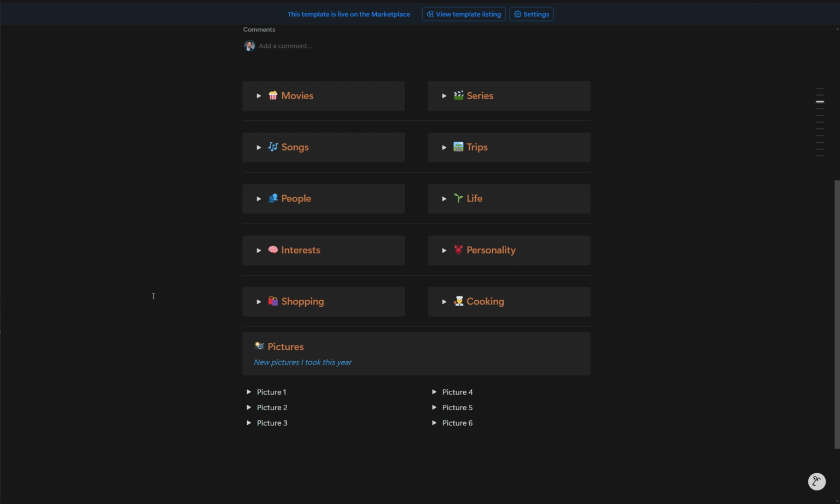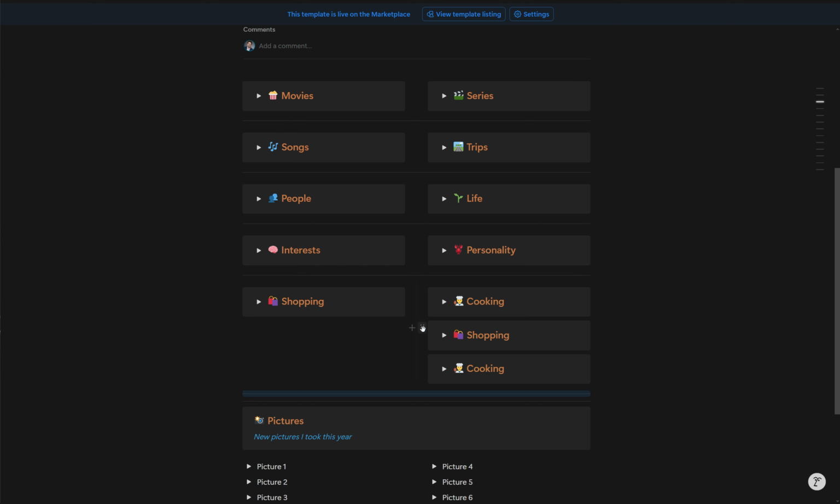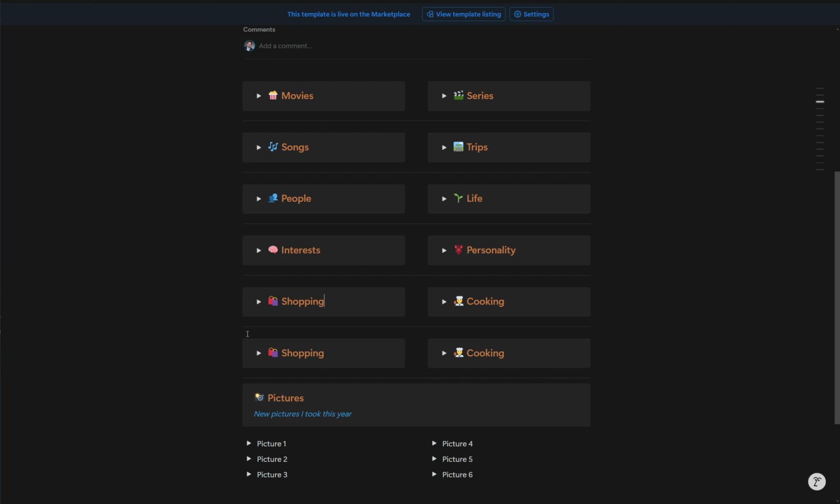There's options to customize this template for yourself. Here I've added shopping and cooking, but you could simply just duplicate them with Ctrl D. Let me maybe add this one in between to have everything in the same way. I'll do it like this. Move to this one here, that one to the side, and there we go. We've simply added a few more domains.